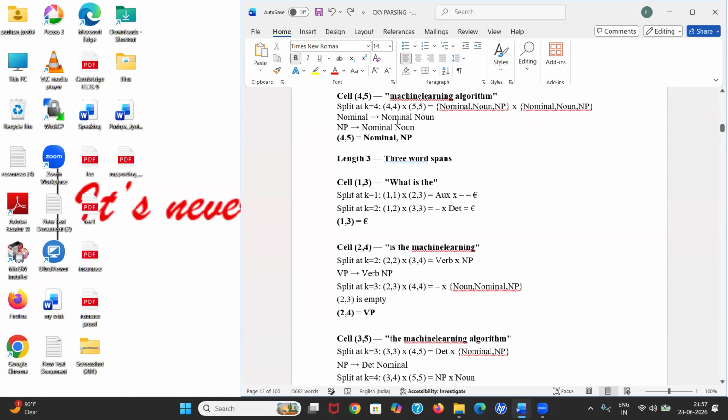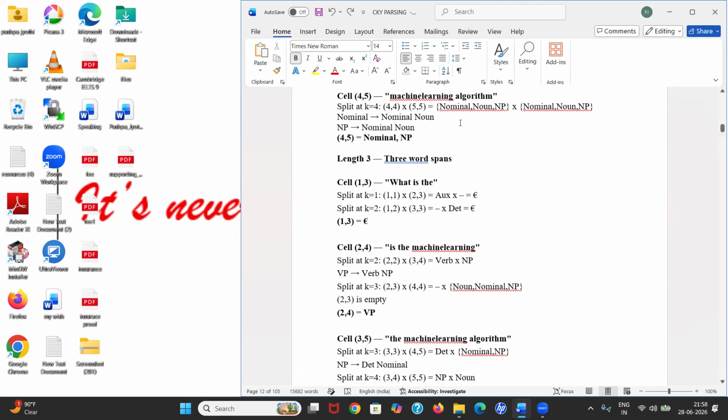You are new, so we have to take all the combinations. I took all the combinations, and for algorithm also I took all the combinations. First, if we take one combination, suppose you thought I'll take noun only for this one, and for this one also you thought you take noun. But there is no rule. We can represent noun and noun, then we have to take empty here. So that's why we can't restrict ourselves to one non-terminal. You have to take each and every non-terminal which is present, because in the future we don't know what other possibilities are.